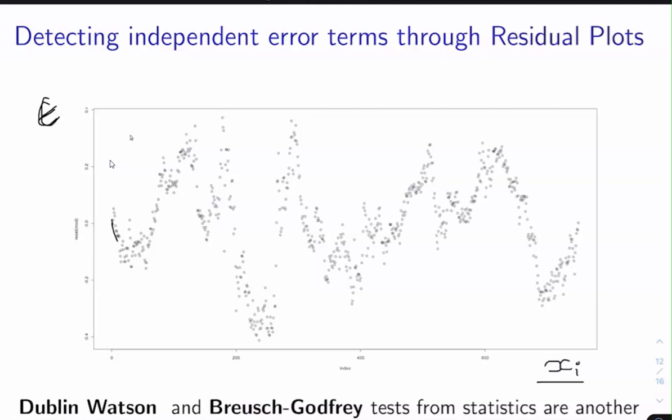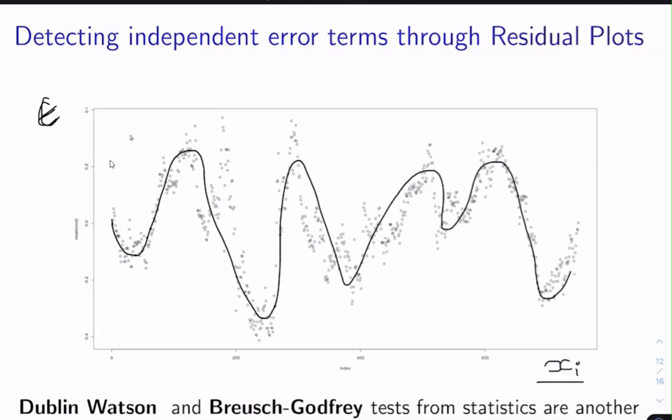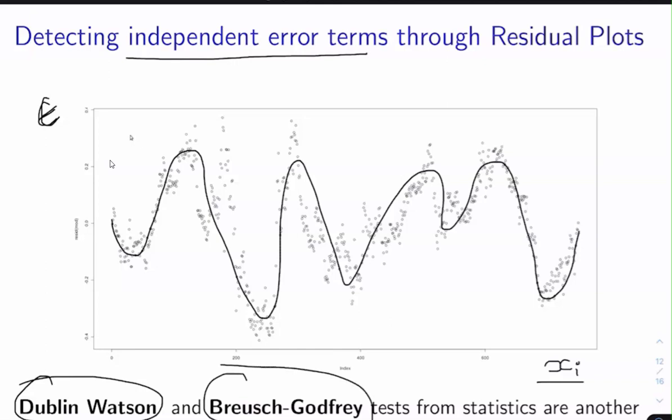If you get a graph like this, with fluctuations, then it means that the independent error terms assumption has been violated. There are other tests also available to detect whether the independent error term assumption is violated or not. In statistics, these tests are called the Durbin-Watson test and Breusch-Godfrey test.